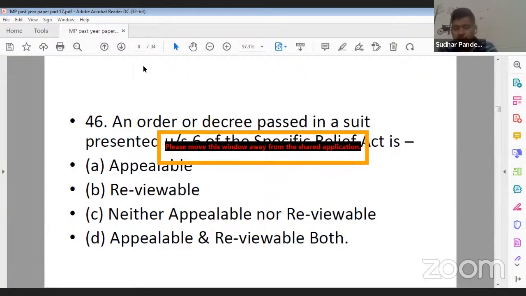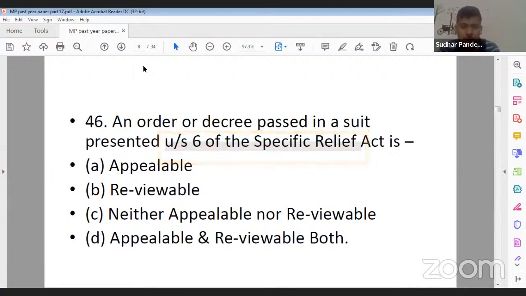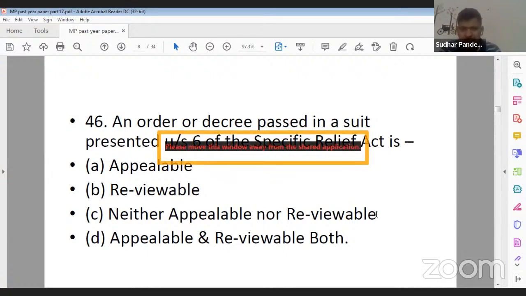An order or decree passed in a suit presented under section 6 of Specific Relief Act is option A, appealable, option B, reviewable, option C, neither appealable nor reviewable, option D, appealable and reviewable both. What should be the correct answer? Question number 46. Yes. So this question is again from your section 6. Its correct answer will be C for Calcutta, that is neither appealable nor reviewable.